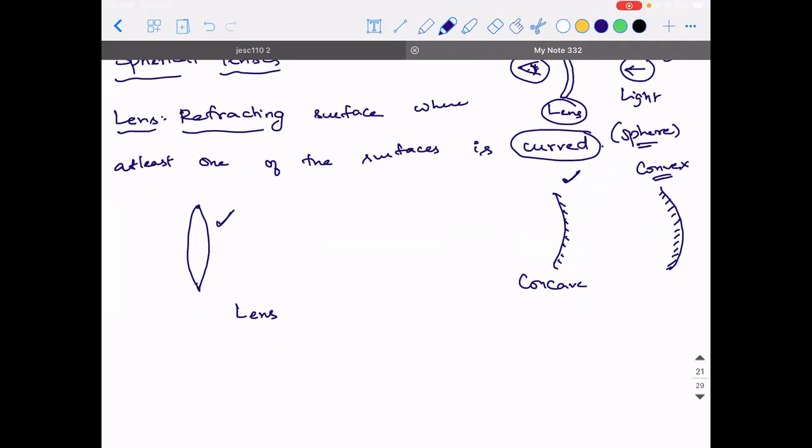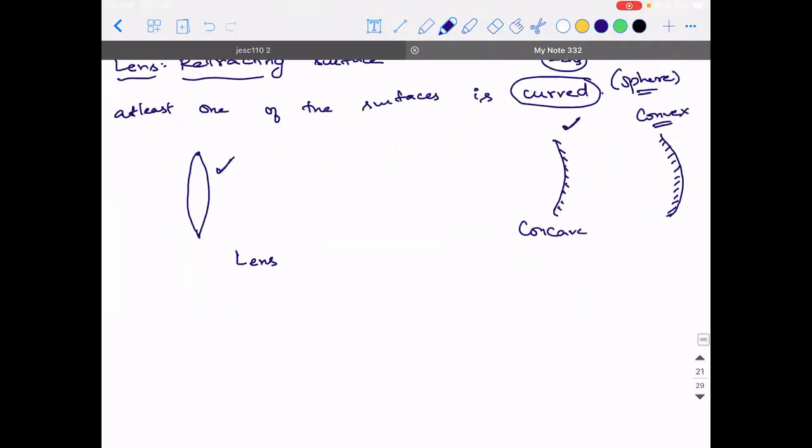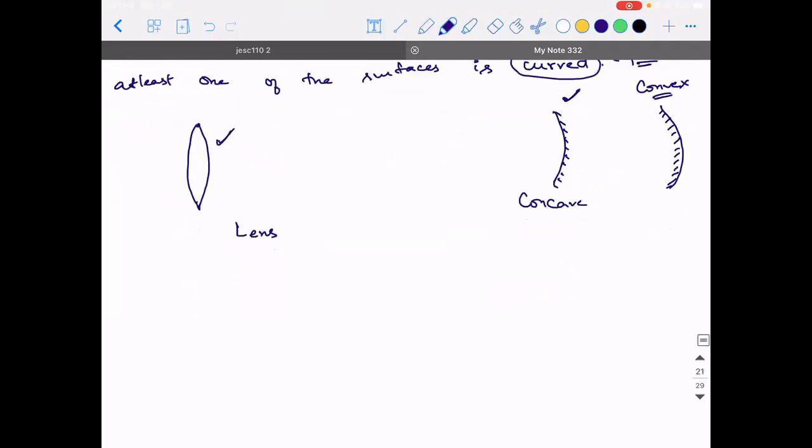Okay. Yes, sir. If that is the case, I drew a lens which looks like the shape that I showed here. For this particular lens, what is the name you are going to give is what I asked. So convex lens. So how did you say it is convex lens? Which side did you take as the reference to tell it is convex? So the outer side. Yes.